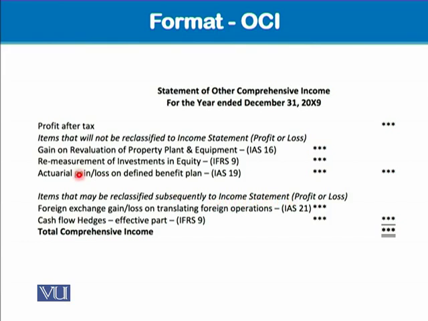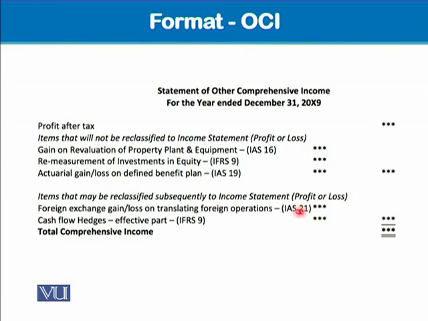When we say which will be or may be reclassified, it means that when we are selling this foreign operation or foreign entity, a branch or a subsidiary in a foreign country, abroad, whenever we do its translation into the currency in which we are reporting, there will be a foreign exchange gain or loss.